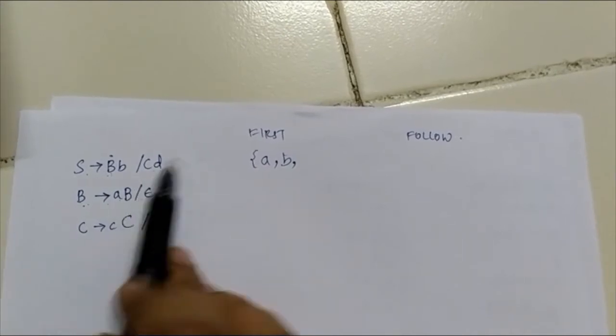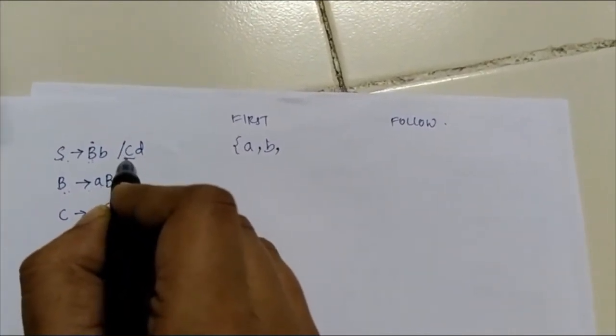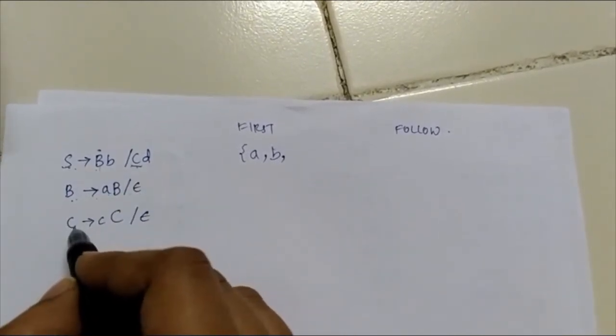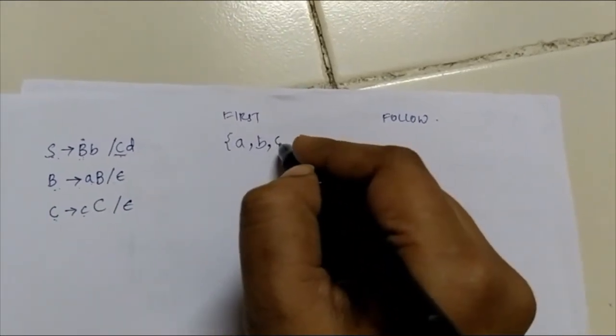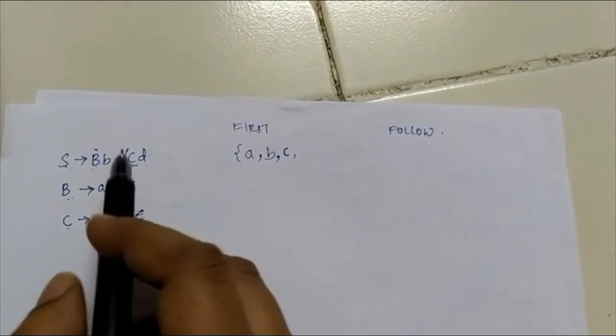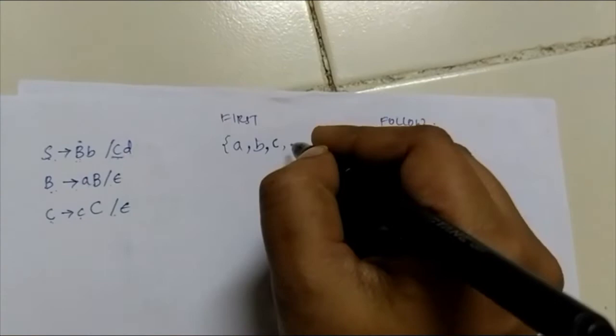Now coming to the second part, first of S is capital C. Since C is non-terminal, first of S will be first of C. C is producing small c. So first of S will be small c. Since C is also producing epsilon, if I replace this C with epsilon, I will be left with d.